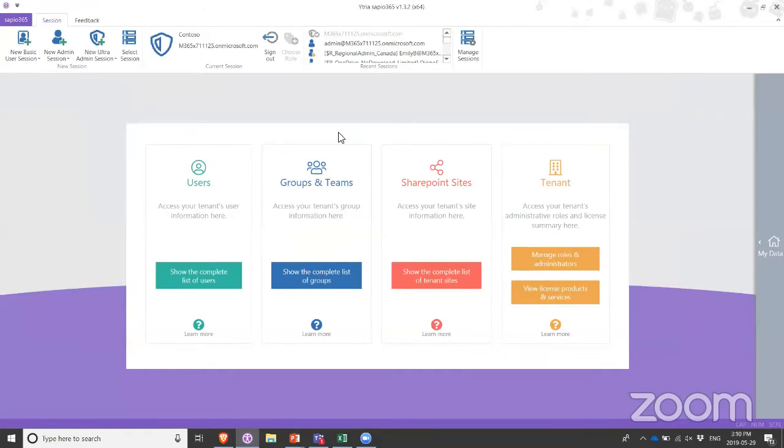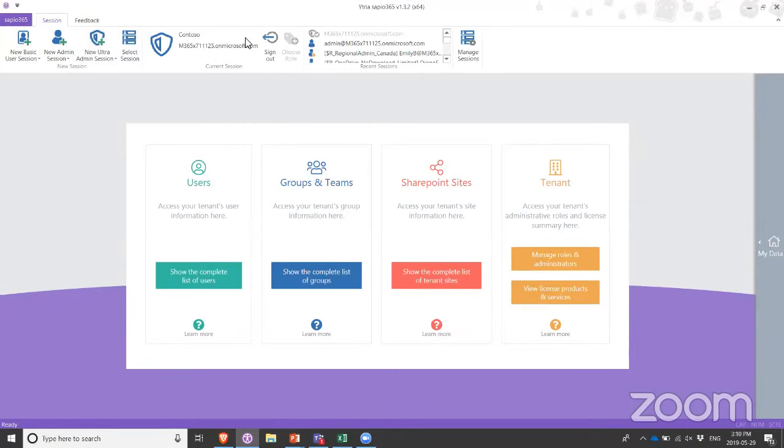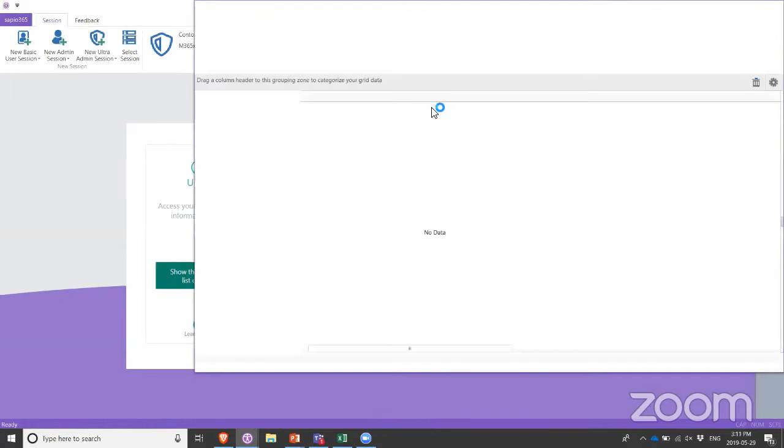Now let's take a look at my users and see how we can deal with these challenges that we talked about. I'm using what we call an ultra admin session here. This is an application that I have registered in my own tenant, which means I'm in control of what this application can do. In this case, the application will allow me to work with users and really all aspects of users.